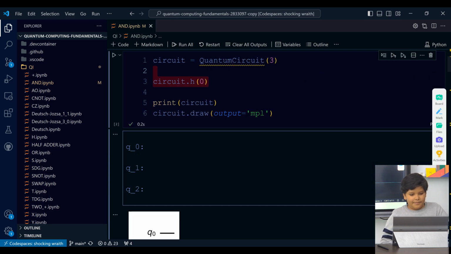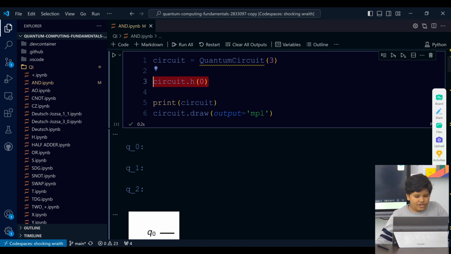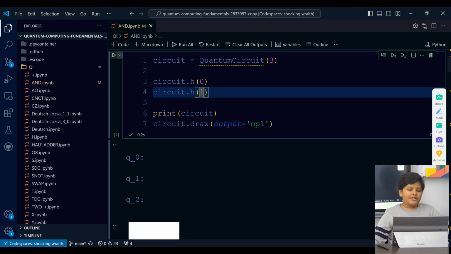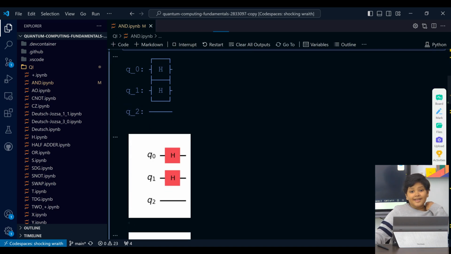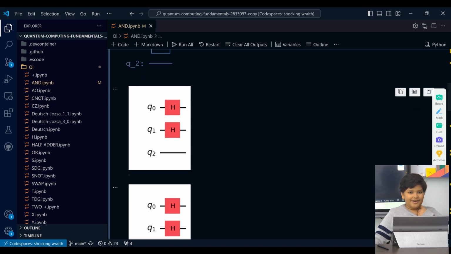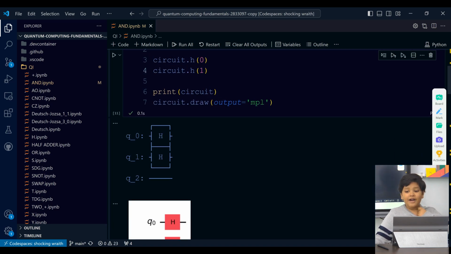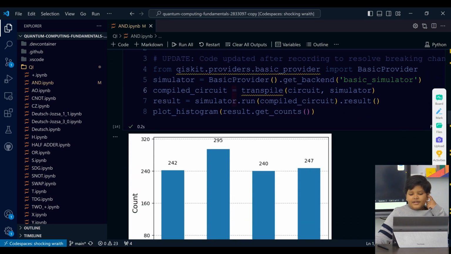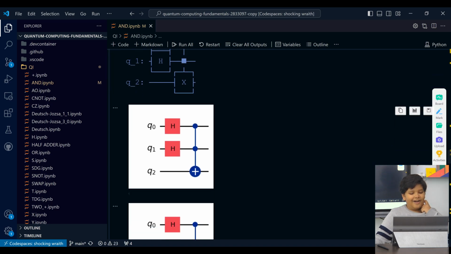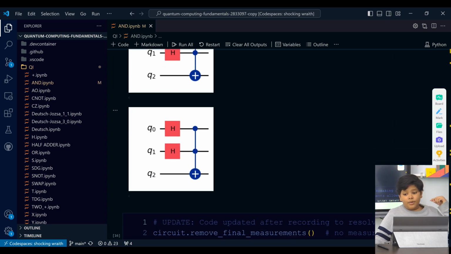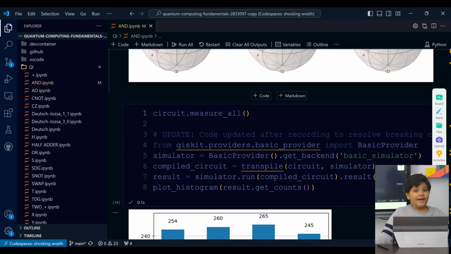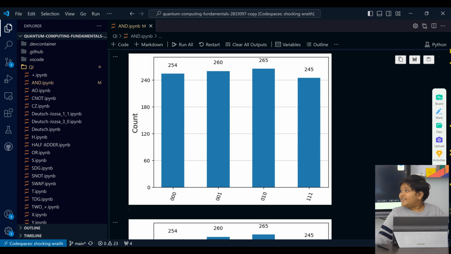Now all I have to do is just copy this like so. Control C, Control V. Now all I have to do is put in the input qubits, and I can see it has put in the input right here. Now let's see what happens after the AND gate. So this is after the AND gate. Put the AND gate on it. Because of quantum parallelism, we generate the truth table by just putting two gates. This histogram just shows the truth table.